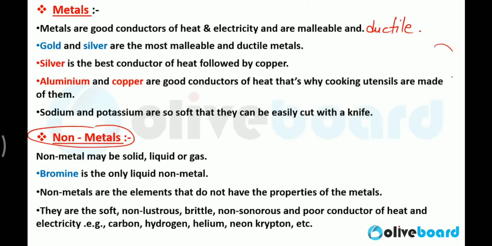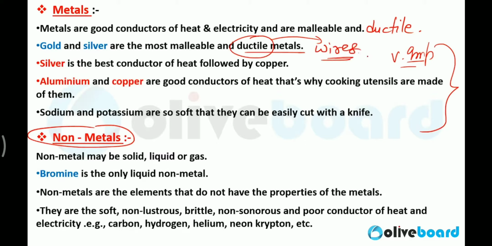Now here some physical properties of metals are already given, which are very important. Apart from that, we will discuss some other physical properties in the upcoming part of the video. But here you can see that gold and silver are the most malleable and ductile materials. Malleable means you can beat any metal and change it into sheets. That is the property of malleability. And what is the property of ductility or a ductile metal? That you can change that metal into wires. Clear? That is the property of ductility.